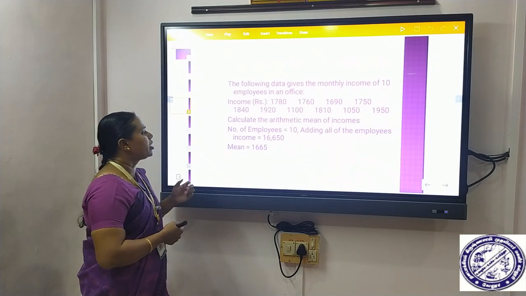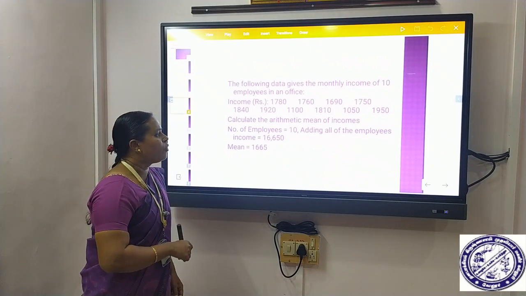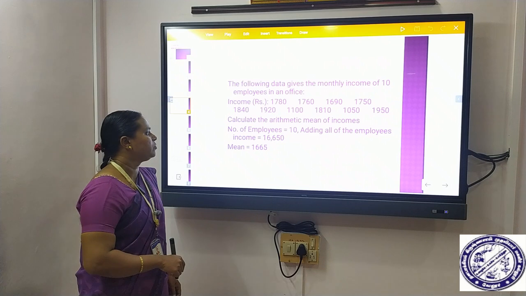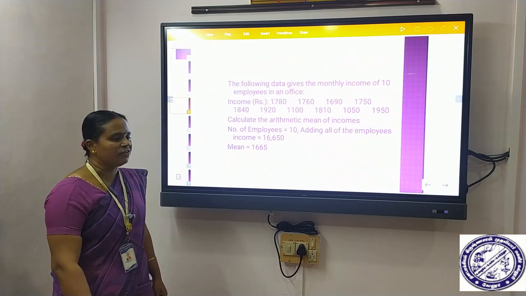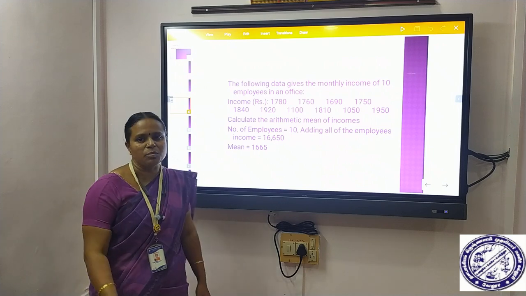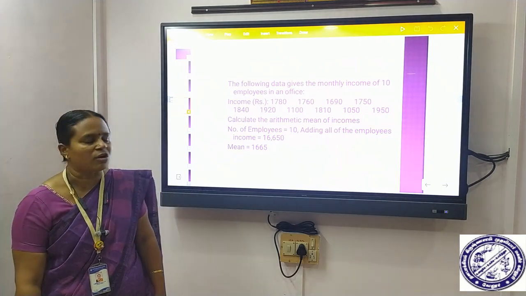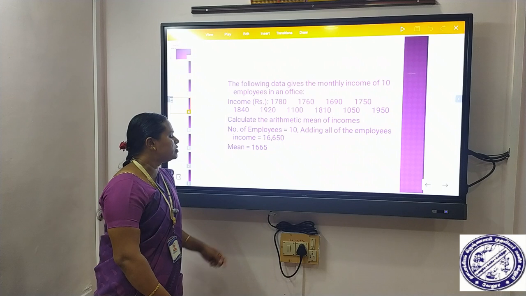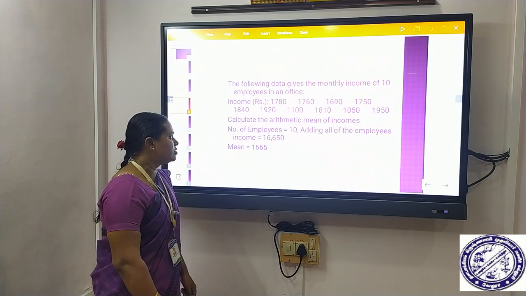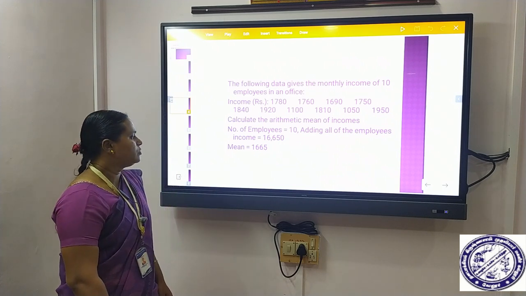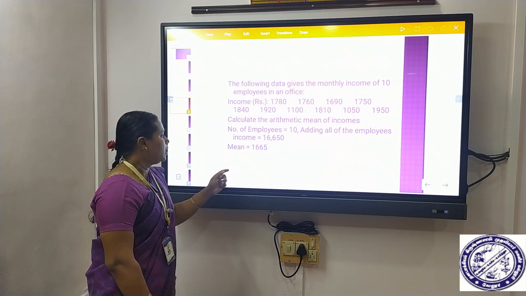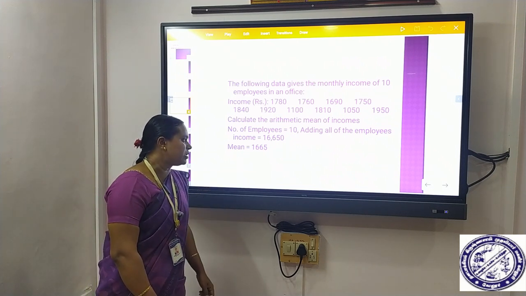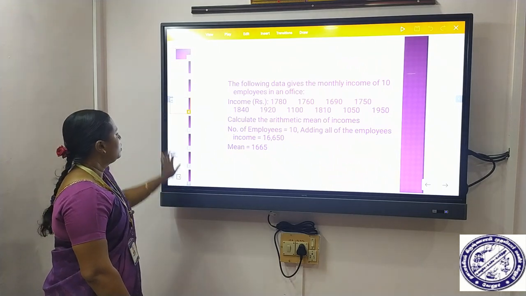Here the number of employees is 10. If you add all the employees' incomes, we get 16,650. The definition of mean is the sum of all the observations by the total number of observations. So this is 16,650 by 10, and the mean average salary is 1665.